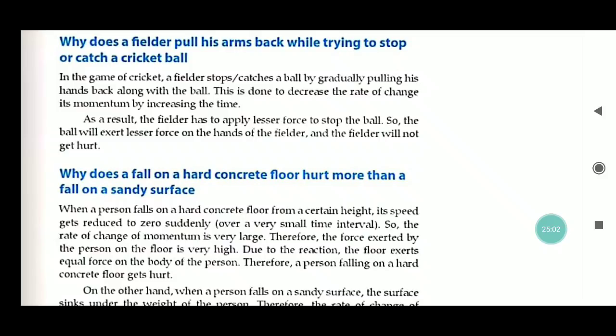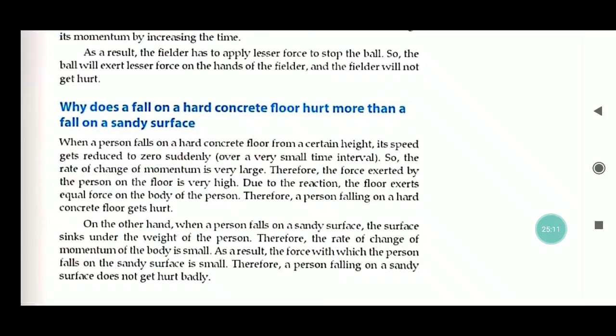Now, why do you get hurt more if you fall on a hard surface, that means on a concrete floor, than if you fall on a sandy surface? Because, when a person falls on a hard concrete floor from a certain height, the speed gets reduced to zero suddenly. That means the person comes to rest in a very small interval of time. So the rate of change of momentum is very large. Therefore, the force exerted by the person on the floor is very high, and due to the reaction, the floor exerts an equal force on the body of the person. Therefore, a person falling on a hard concrete floor gets hurt.